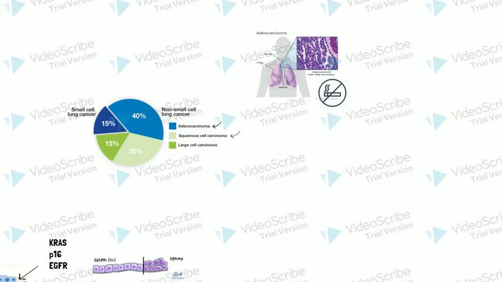The second is squamous cell carcinoma. This develops in the squamous cells which line the airways of the lungs. It is often found in the right or left bronchus. This lung cancer is highly related to a history of smoking and predominantly found in men.